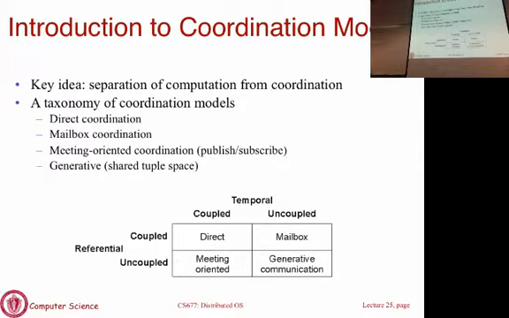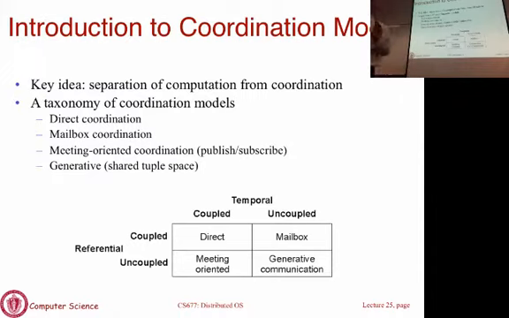If you take the various communication models for applications that we have seen so far, you can partition them into 4 quadrants depending on how communication takes place in time, which is called the temporal dimension, and how communication takes place in space, called the referential or the spatial component. Either of these could be coupled or uncoupled. The most common one is what is called direct communication, where you are coupled in space and time.